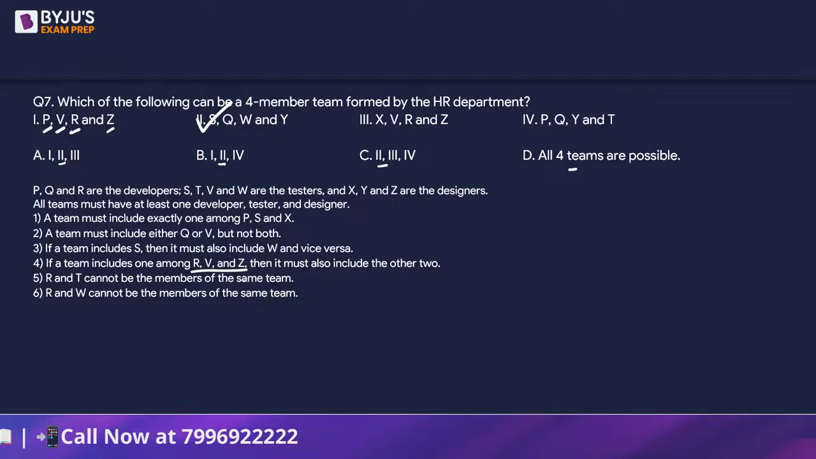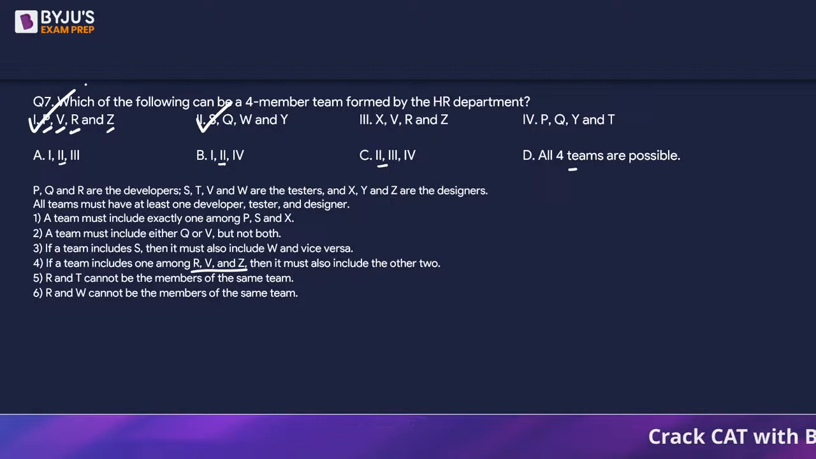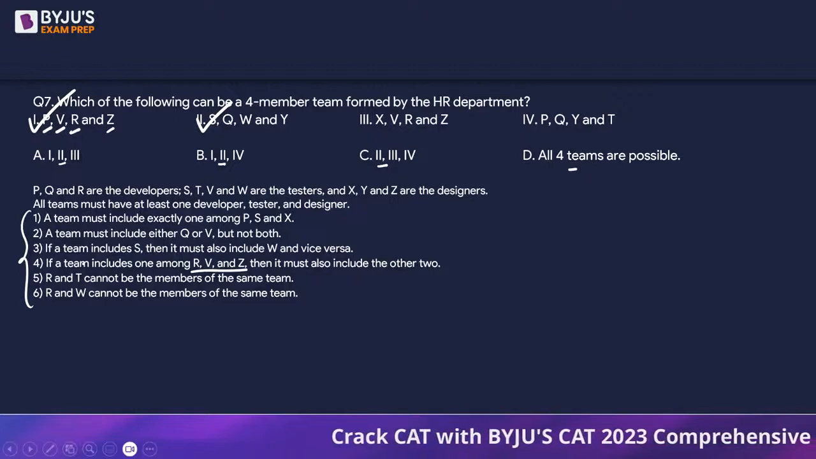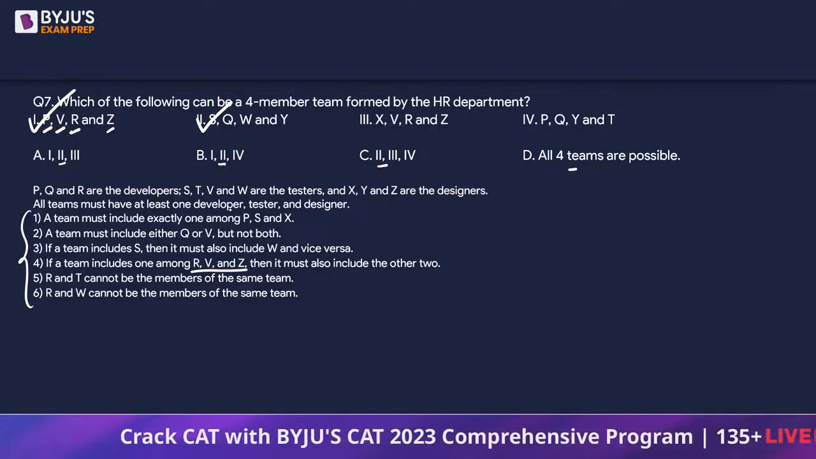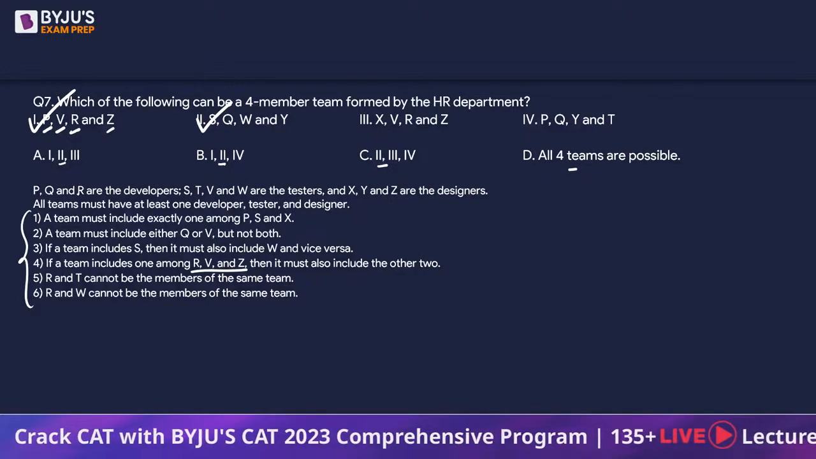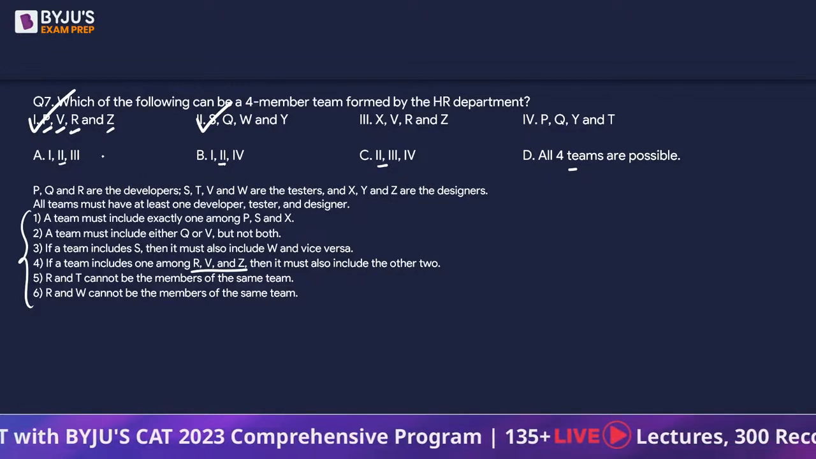R and T cannot be the members of the same team. Of course, we don't see T in the first option. R and W cannot be the members of the same team. We don't see W as well. So can we say 1 is also possible because it satisfies all the 6 given conditions? Okay. Now, we'll have to check one more thing. All teams must have one developer, tester and designer. So P is a developer. So we are done with the developer.